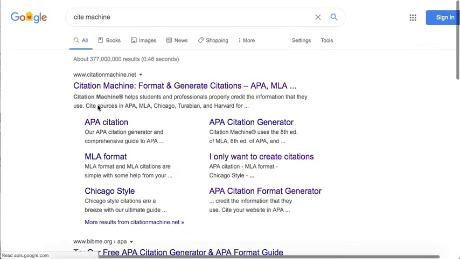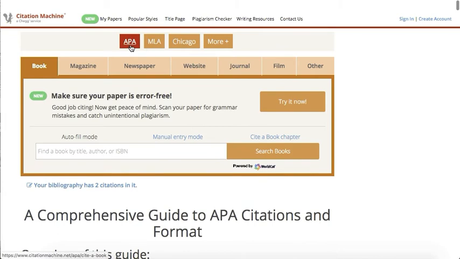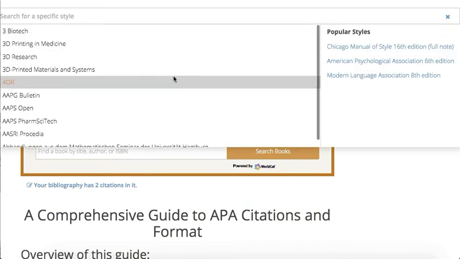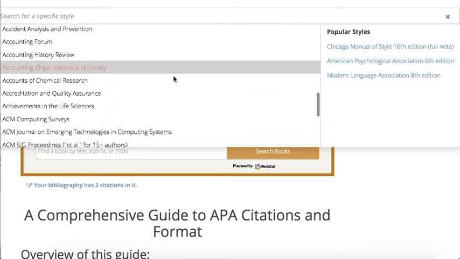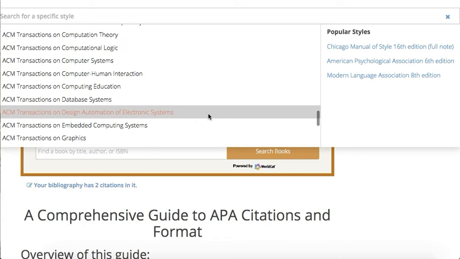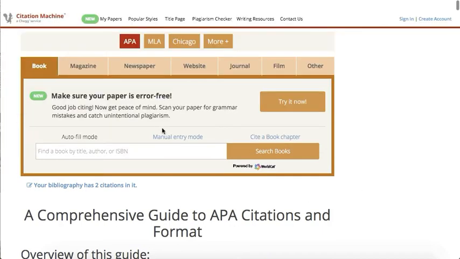Cite Machine. And we will do APA today. However, as you can tell, there is APA, MLA, Chicago, and there are very many other specific styles that you may want to use. If you're required to use a different method, there is a great long list which you can use.